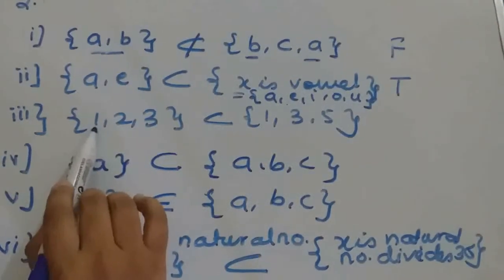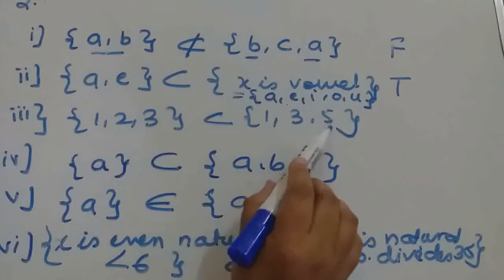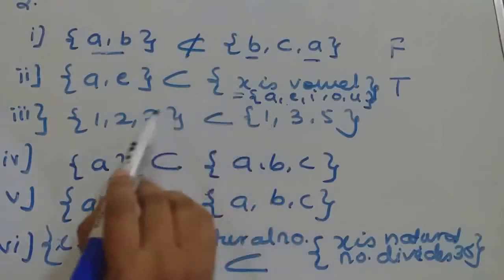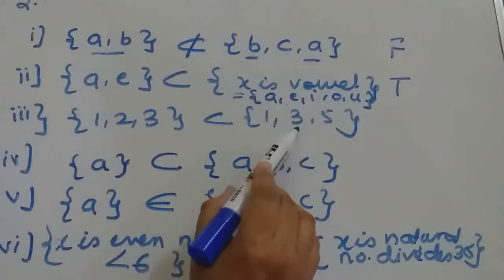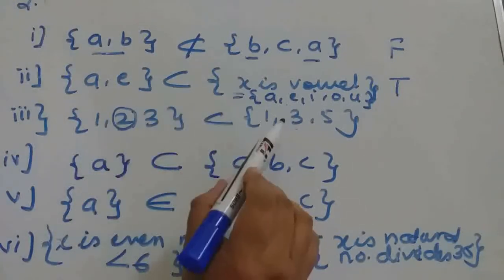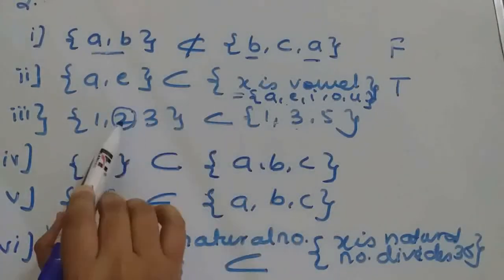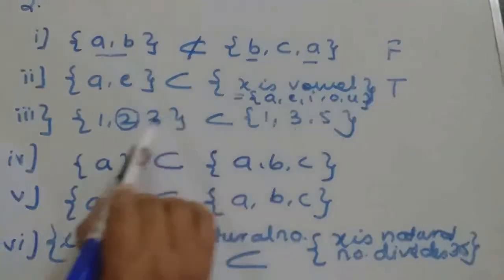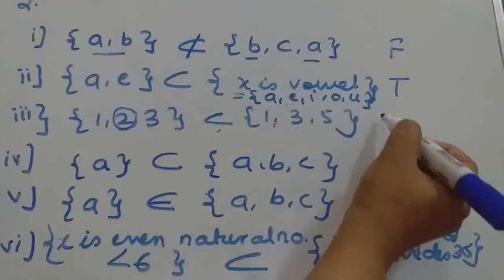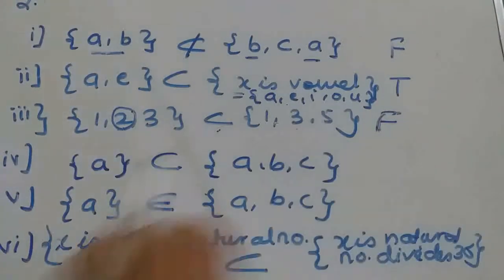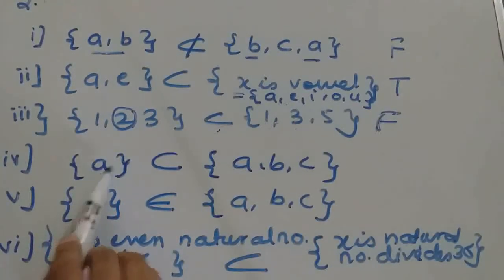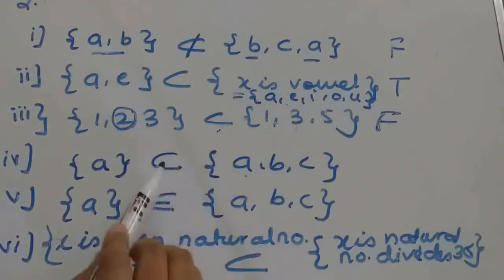Now here also, see {1, 2, 3} and {1, 3, 5}. Since 1 belongs to this set, it is there in this set also. 3 is also in both the sets. But what about 2, isn't it? This set does not contain the element 2. So it should not be a subset. But what is given? It is a subset. That means a false statement is given to us. This is false.